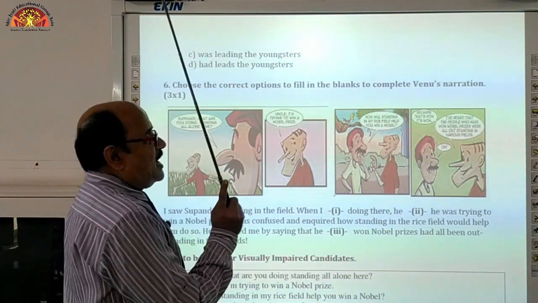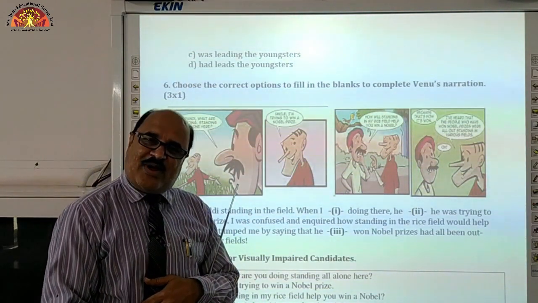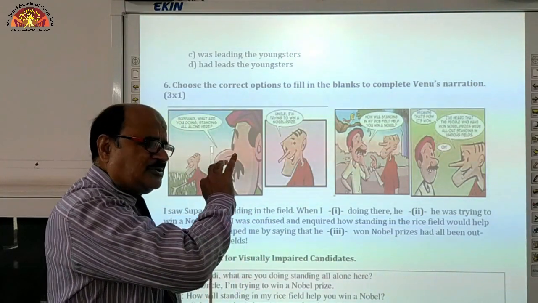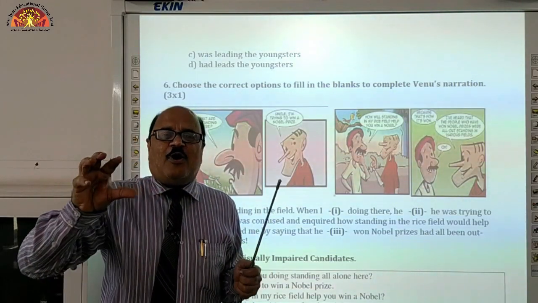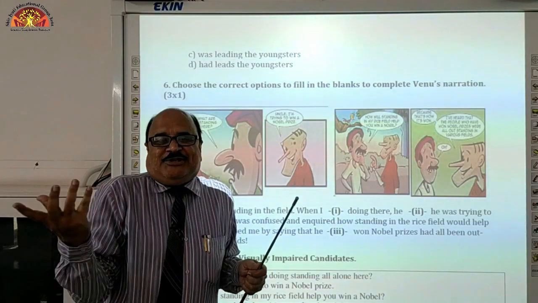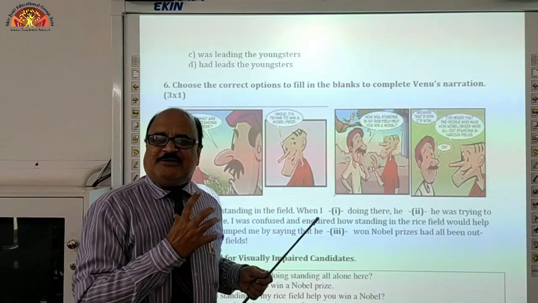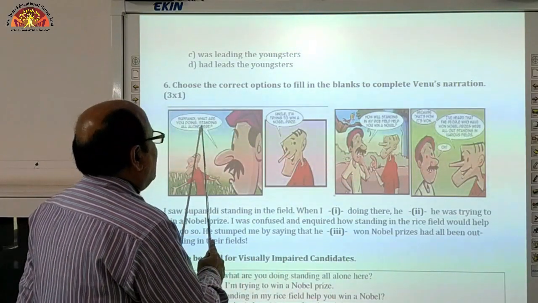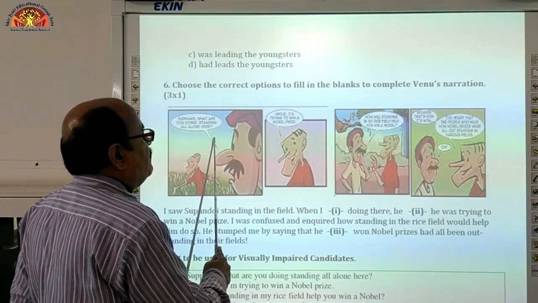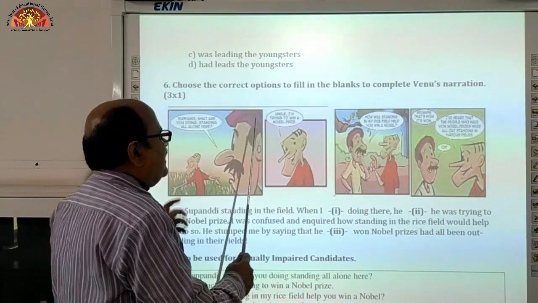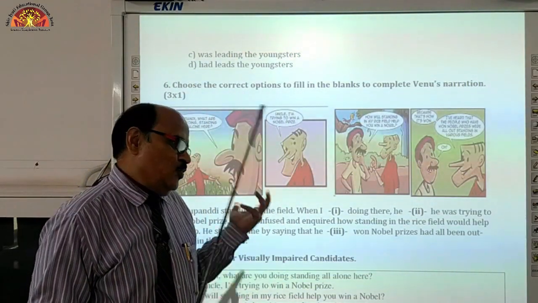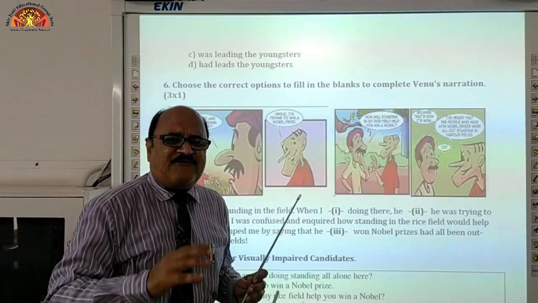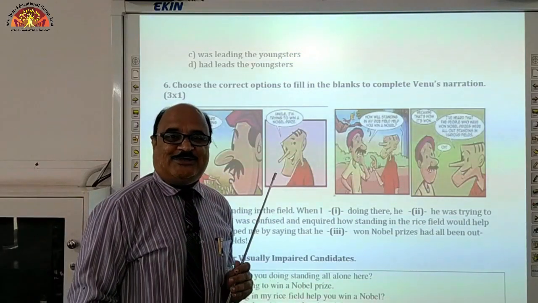Next one, question number 6, carries 6 marks. The same pattern, as I told you: in almost every question, the second part is based on interpretation of pictures, visual interpretation. So this is also visual. A story format has been given to you, some pictures, and in each picture there are some dialogues. Go through these dialogues and frame a story in your mind, and that story will definitely help you while attempting all the questions.